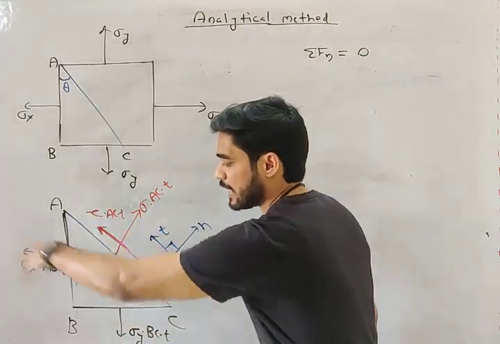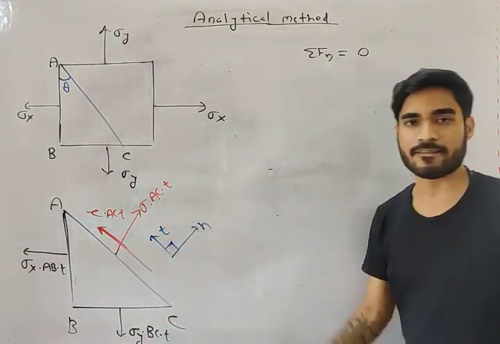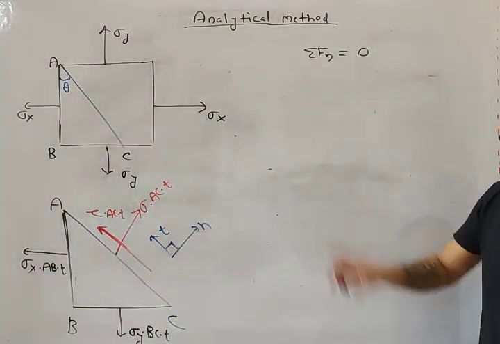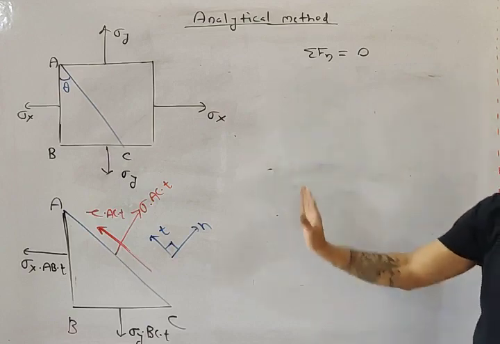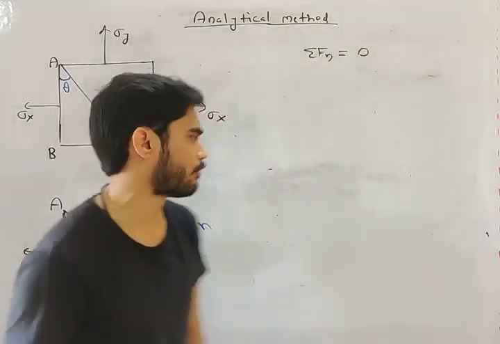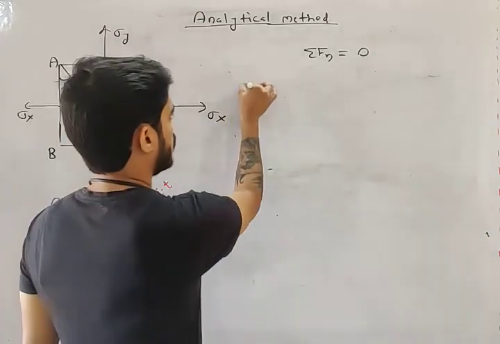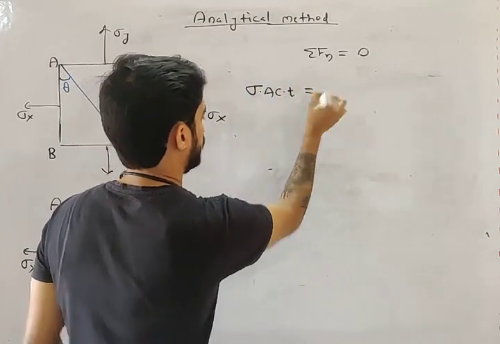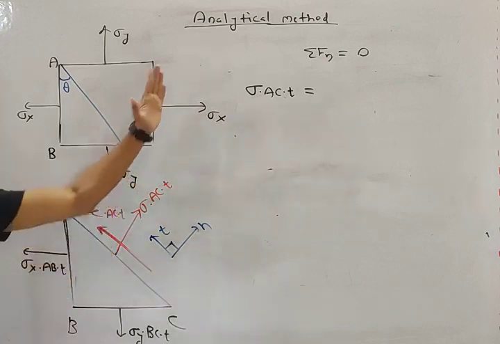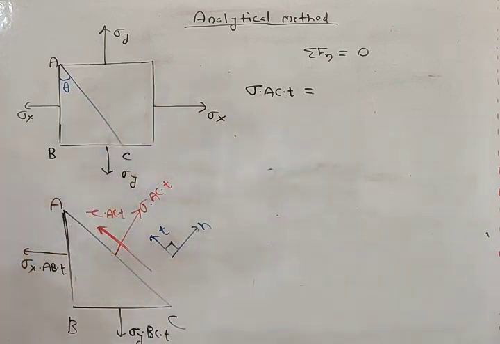So I have multiplied area into these stresses, okay? Now, what will be the total force in normal direction, my friend? See, this force is how much? Sigma AC into T. This is in plus normal direction, okay, equal to these forces.